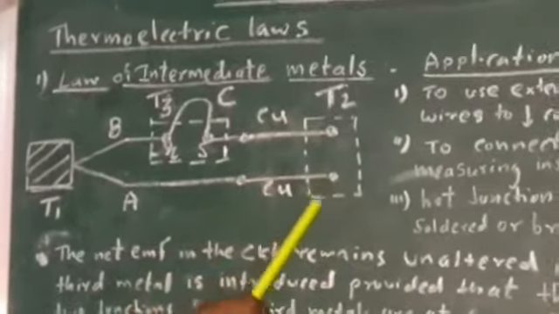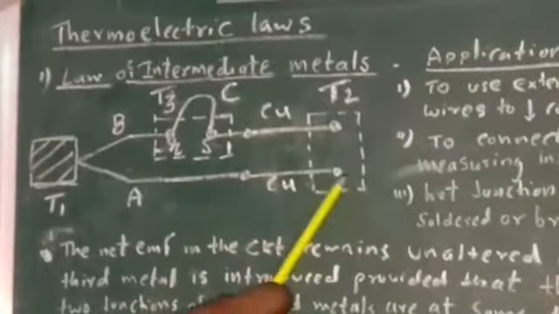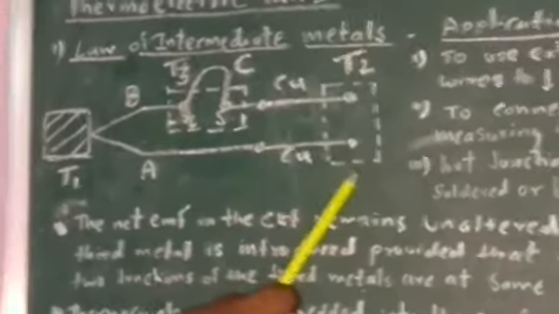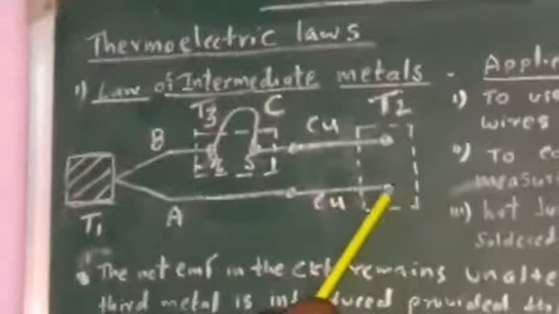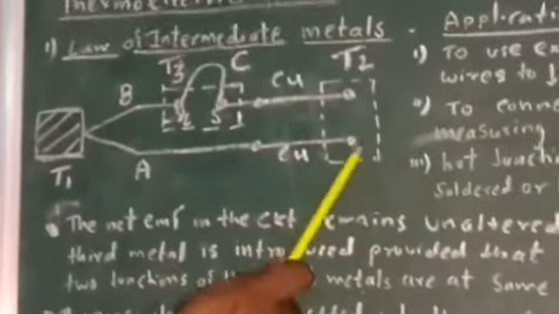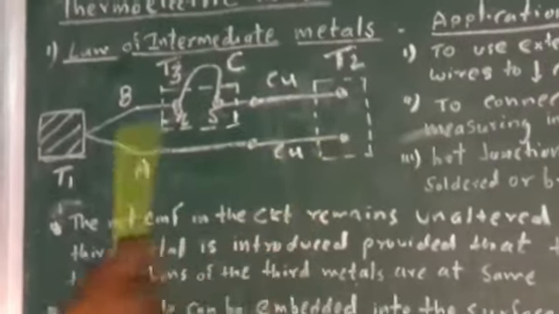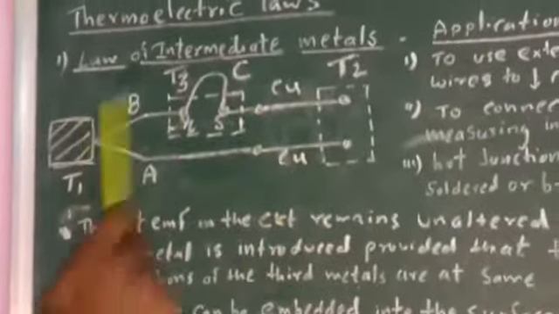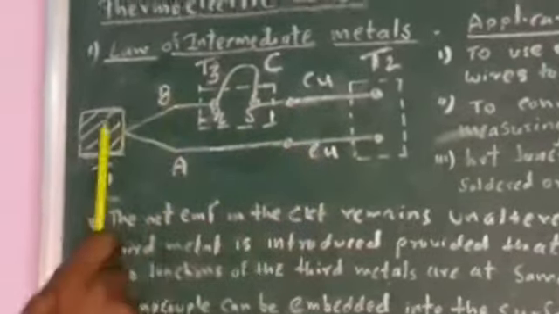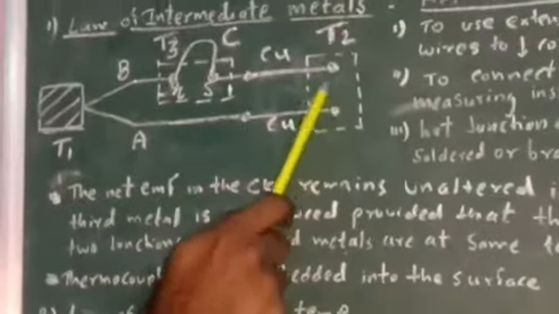But in actual working, it is very difficult to maintain 0 degrees Celsius at the reference junction. So suppose that temperature is 20 degrees instead of 0 degrees. Now what happens? The EMF produced in the circuit is related with the hot junction temperature, and instead of 0 degrees here, it is 20 degrees there.